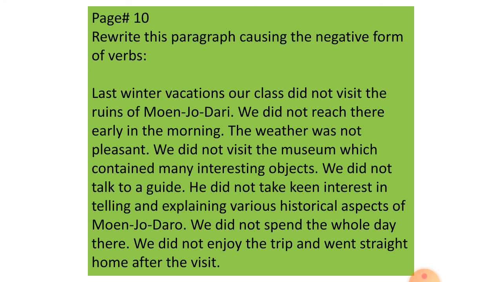Now, come to page number 10. You have an activity on the top of your page. Rewrite this paragraph using the negative form of verbs. This paragraph is in a positive form. Positive sentences are used. There is no use of did or did not. We have to make this paragraph negative, but keeping the paragraph in simple past tense. We don't have to change the tense of the paragraph. Only you have to make it negative. And for that, we will use first form of verb and we will add did not.